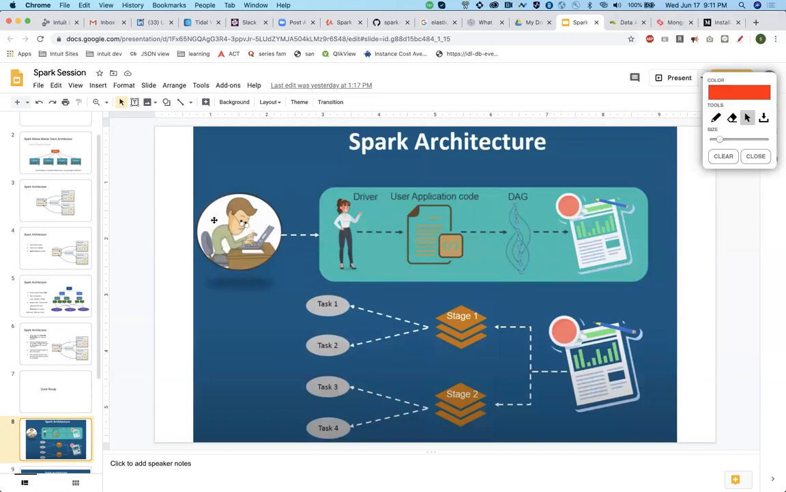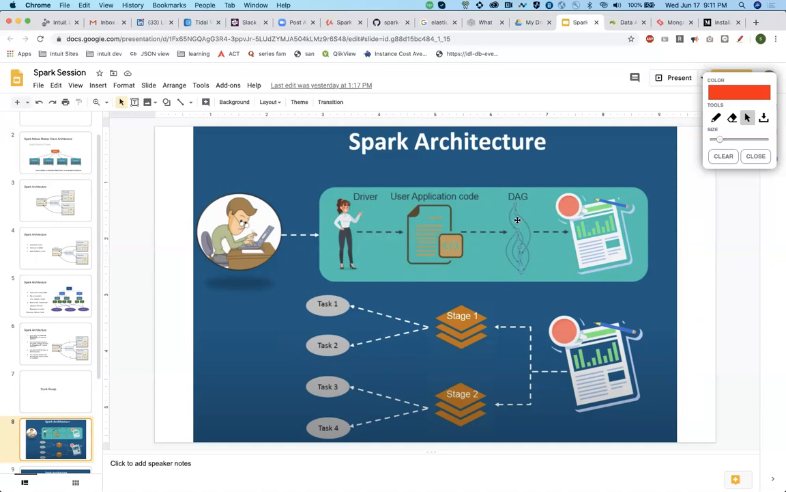Now this is someone who is doing the actual code. He has submitted a job and the code has gone to the driver. This is the application, it gets the application code, whatever you have written in the program, like filter, whatever it is. Now this is getting converted into a DAG. This is what a DAG looks like: read the JSON, do a filter, then maybe a count, something like that.